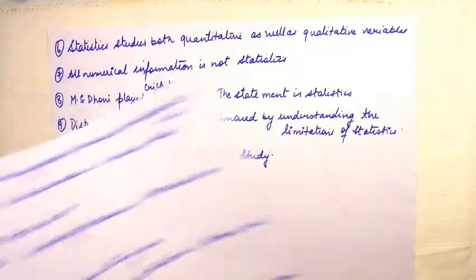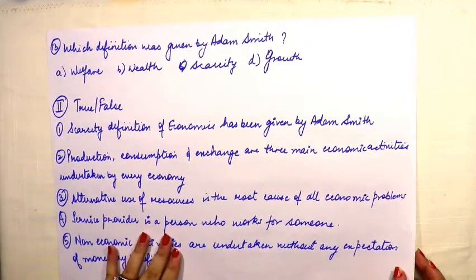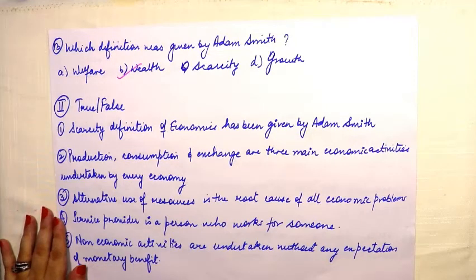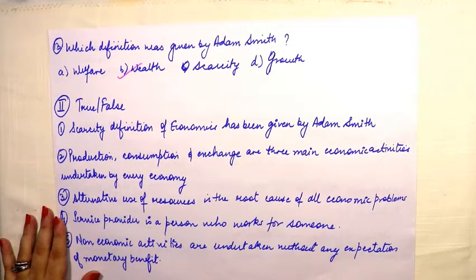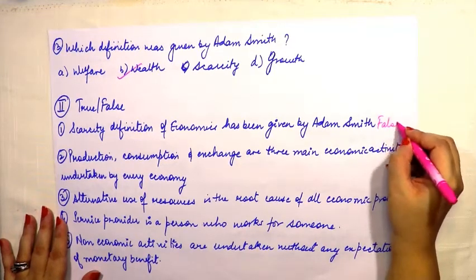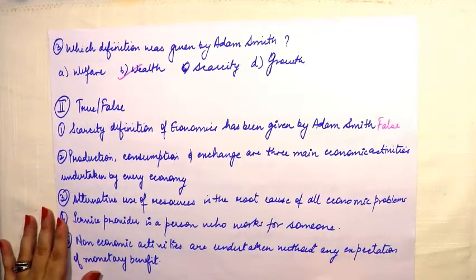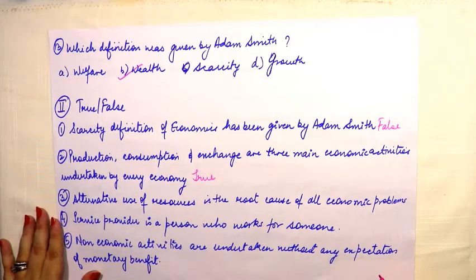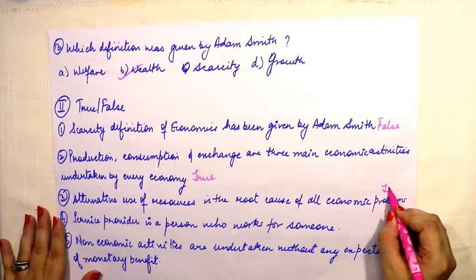Okay, moving on to the next one. Which definition was given by Adam Smith? It was wealth. So true, false. Next question. Scarcity definition of economics has been given by Adam Smith. No, this is false. It has been given by Lionel Robbins. Okay, production, consumption and exchange are three main economic activities undertaken by every economy. This is true. Alternative use of resources is the root cause of all economic problems. This is also true.